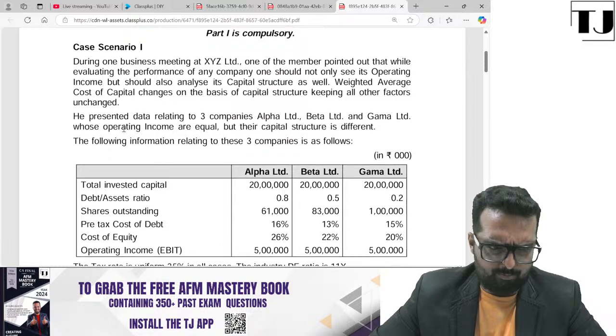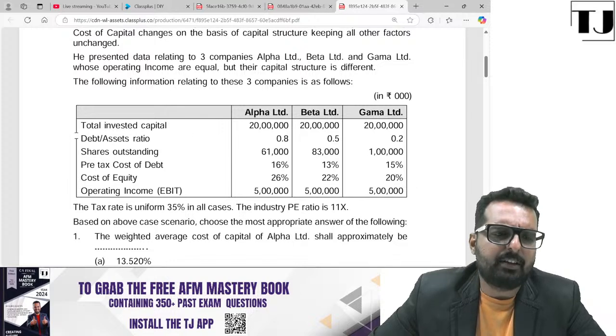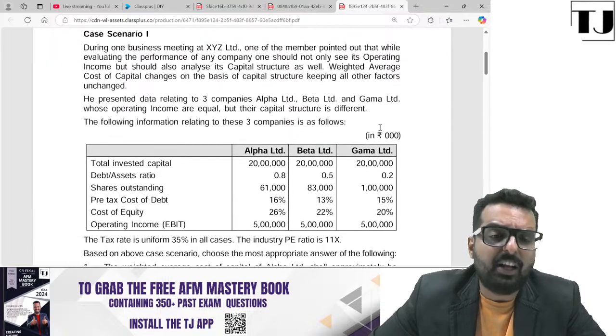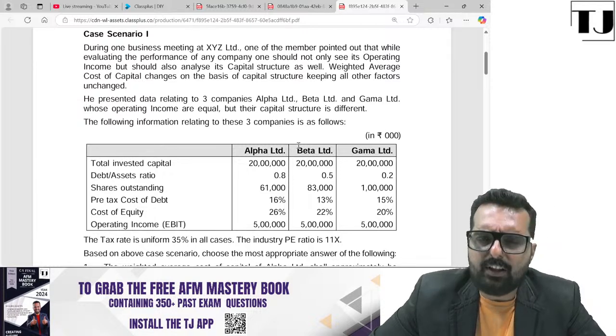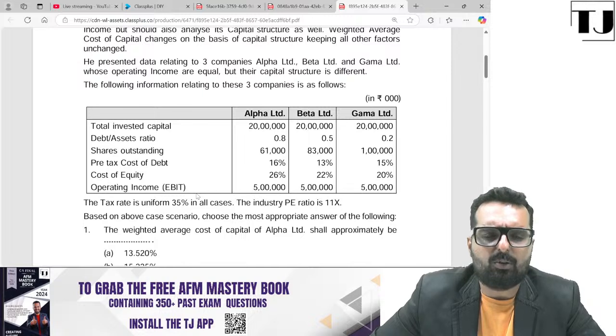All right. So when you come down to this question, you have alpha, beta, gamma. Capital is given, debt to asset ratio is given. This question is exactly the same question from your study material, friends. It's a question on economic value added. For this question, they have given you the data. EBIT is also given.